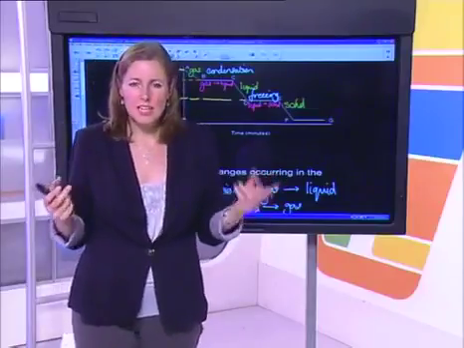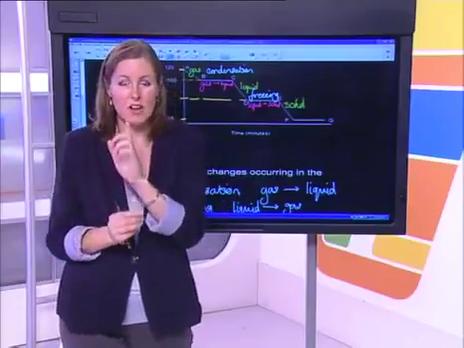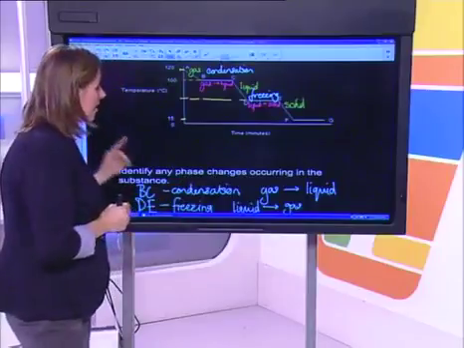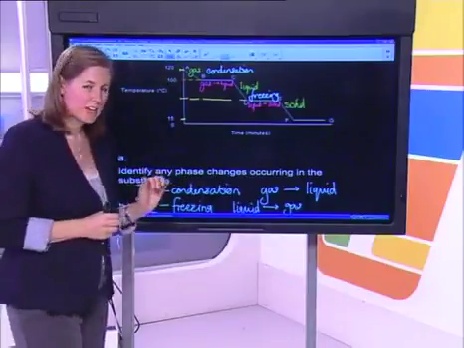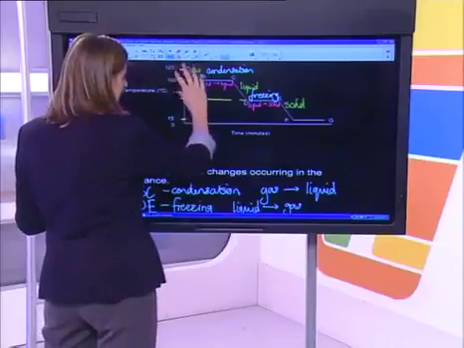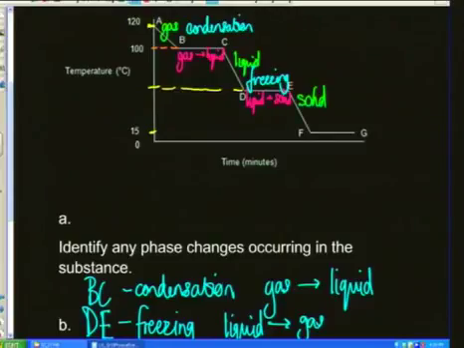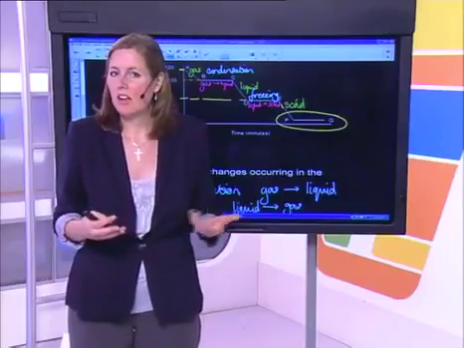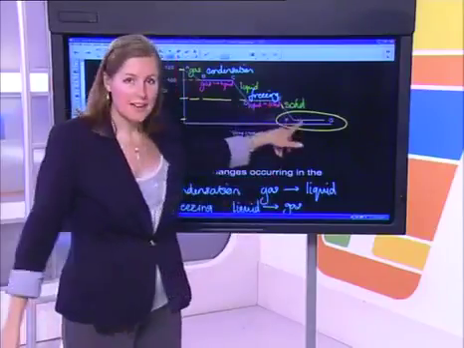What temperature would water freeze or solidify at? Surely at 0 degrees Celsius. So this is definitely not water. But now having a look at our graph, we've identified it was a gas, it's cooled and it's condensed, so it's become a liquid. The liquid has then cooled further and has become a solid through that phase change, and now it's all a solid. But what is happening at this point down there, F to G? Are there any further states that this thing could go into? No, there aren't. It's all already a solid.